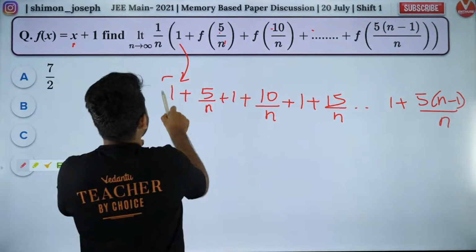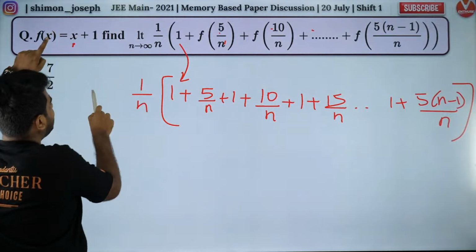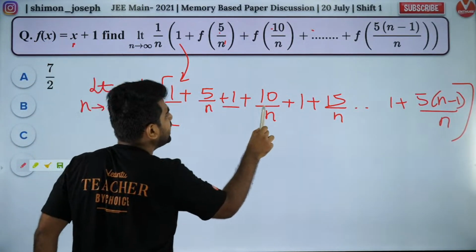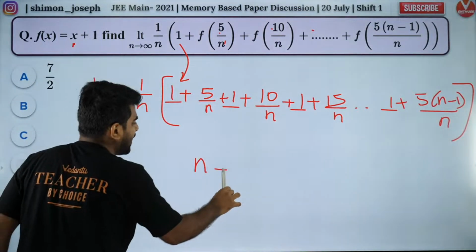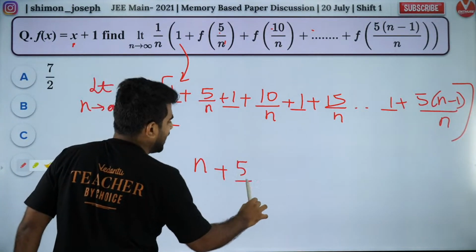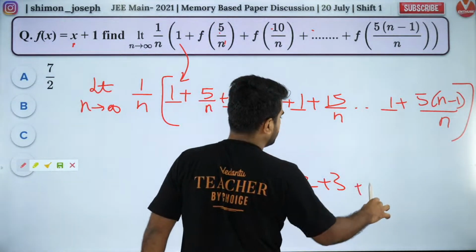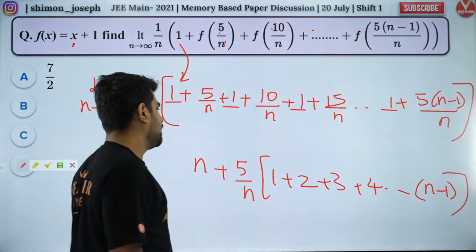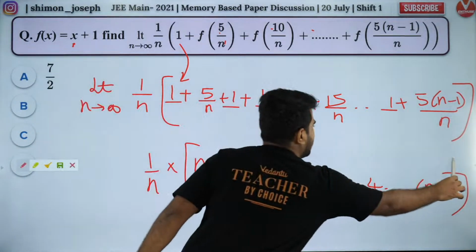So now you have outside 1 by n, right? Outside you have 1 by n and limit n tending to infinity. Now let's add it all up. So 1, n times you have 1. So it will be n plus 5 you take common. By n also you take common. You'll have what? 1 plus 2 plus 3 plus 4 all the way up to n minus 1. Is that right, my dear boys and girls? So outside you have 1 by n. So this is your answer, n tending to infinity.